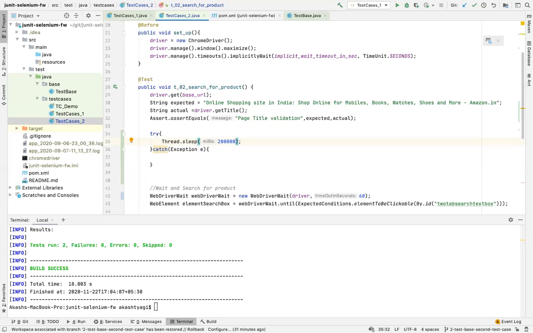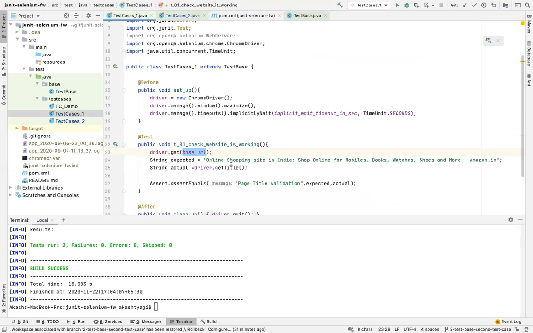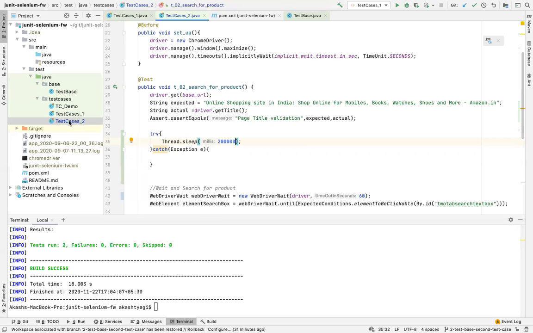Because if somehow this Thread.sleep goes inside a for loop by mistake, what you see right now is a very simple script. You can go through each and every line and figure out the mistakes. But in actual live frameworks, there are 5,000, 10,000, 20,000 lines of code. You cannot possibly go and check everything everywhere, right? So always avoid this, or take an oath never to use this.